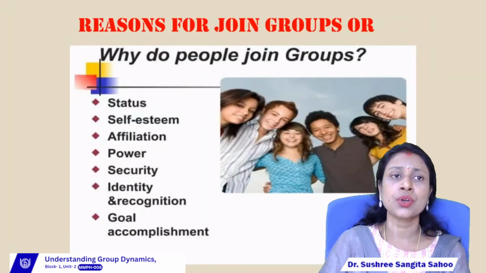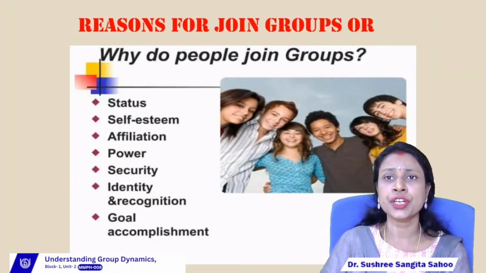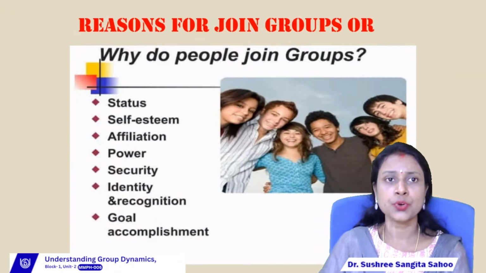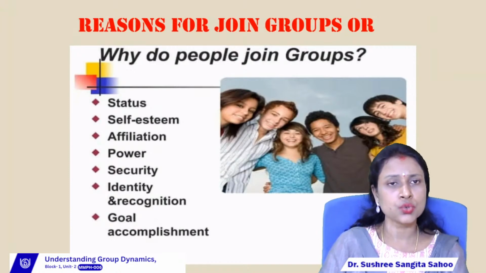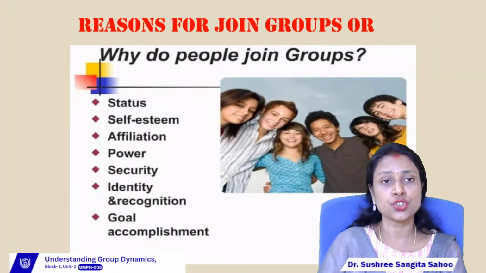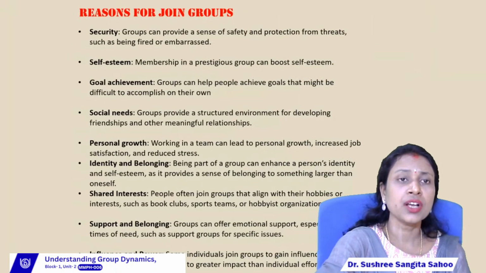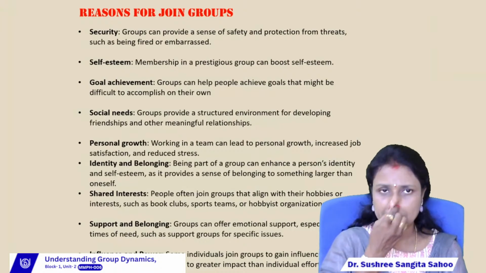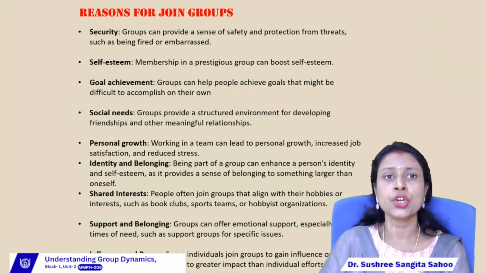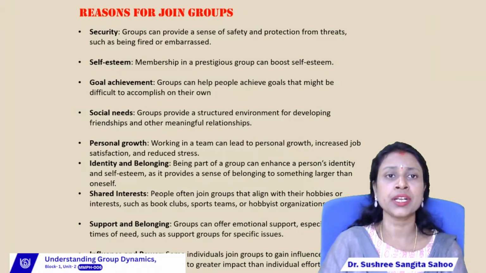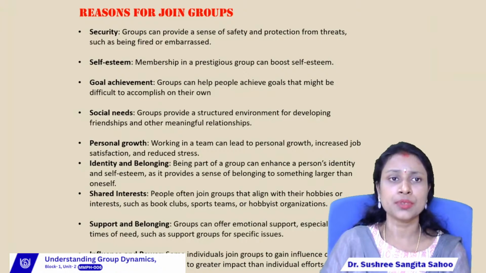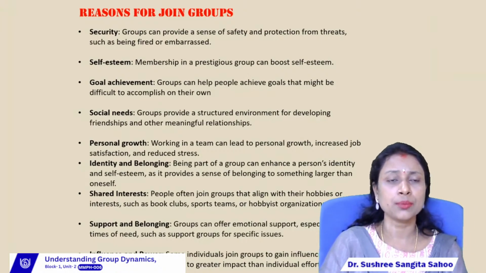The next one is the reasons for joining groups, or why do people join groups, right? Normally there are some reasons for which members want to join a group. The first one is security, right? Due to security, people want to join a group. Groups can provide a sense of safety and protection from threats such as being fired or embarrassed, right?